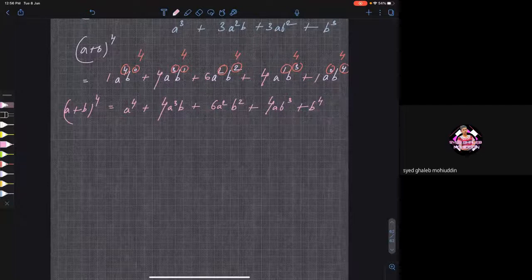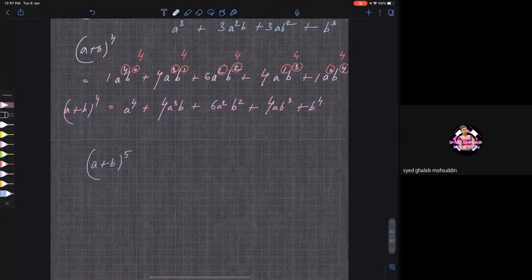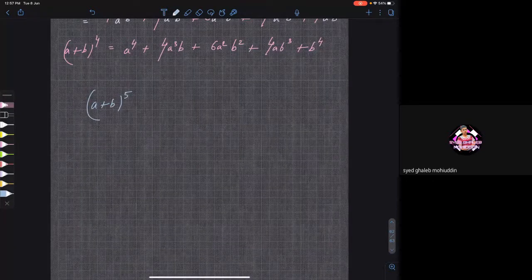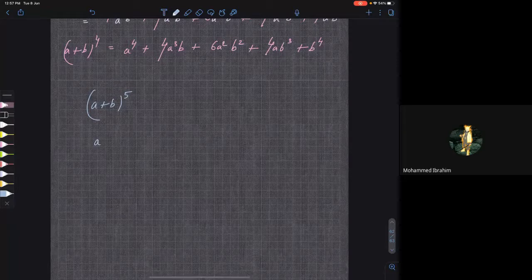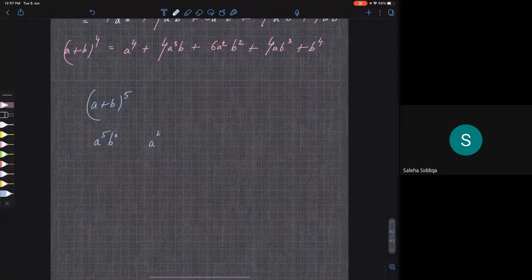Yes. I'll do the last expansion and I'll leave. Tomorrow we'll continue. (a plus b) whole power 5. First I'll write all the terms: a power 5, b power 0; a power 4, b power 1; a power 3, b power 2.